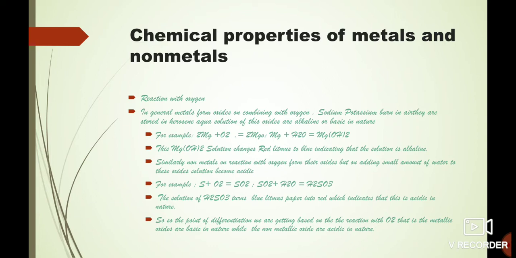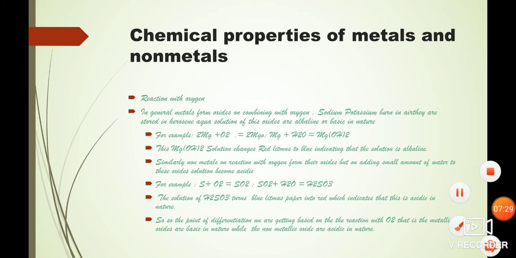So there is a concept we all know, that there are some indicators like turmeric, then phenolphthalein, then litmus paper. These are the indicators. Okay, and also there is one called methyl orange. These are the indicators by which we can say that a solution is acidic, basic, or neutral. When we have to find out whether it is an acidic medium or a basic medium or neutral medium, we can use these indicators.